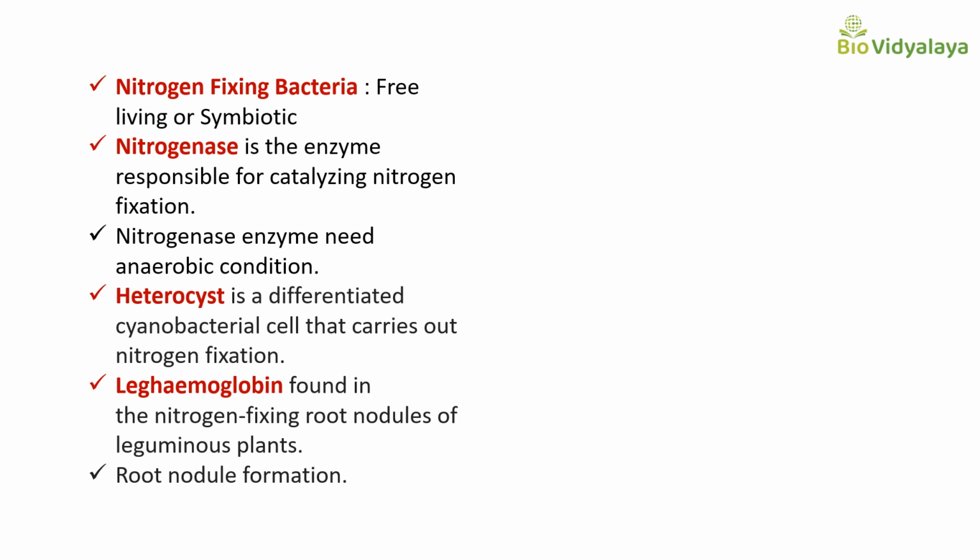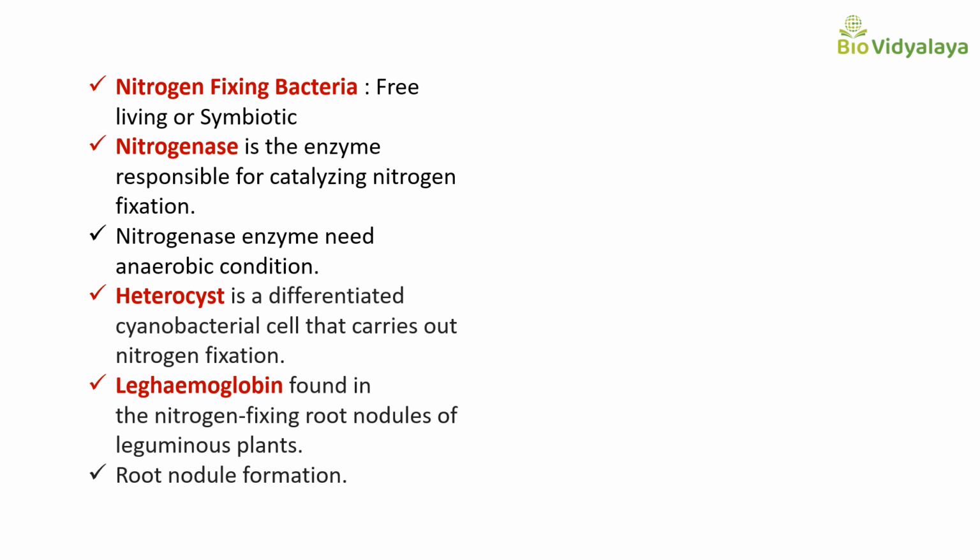And in symbiotic bacteria, leghemoglobin is found in the nitrogen-fixing root nodules of leguminous plants. It contains both a heme and a globin portion; the globin portion is produced by the plant, and the heme portion is produced by the symbiotic bacteria. And leghemoglobin has a high affinity for oxygen, thus protecting the nitrogenase enzyme from inactivation by oxygen.